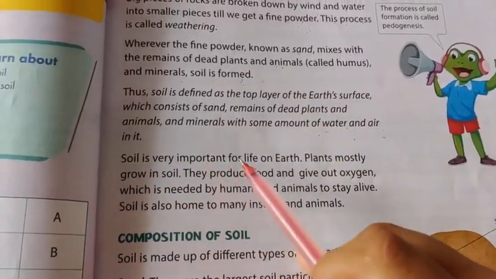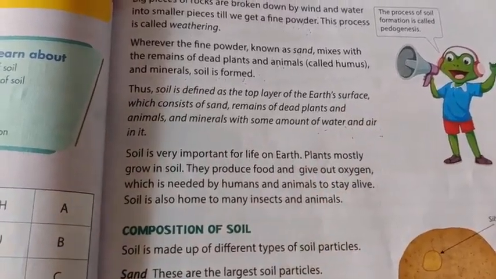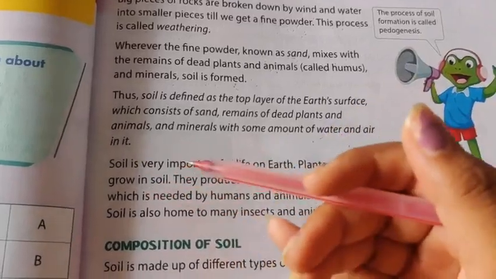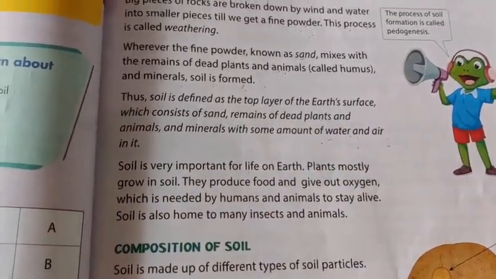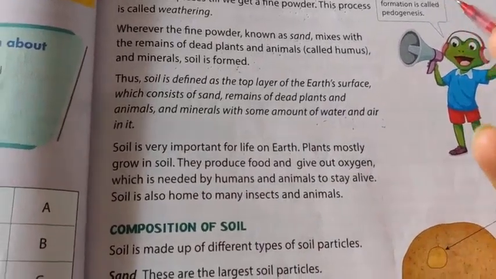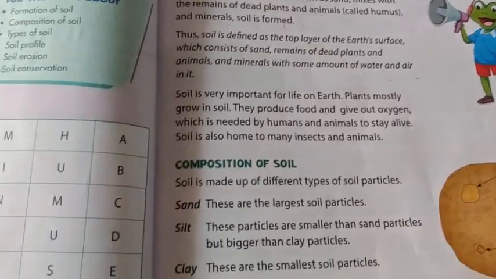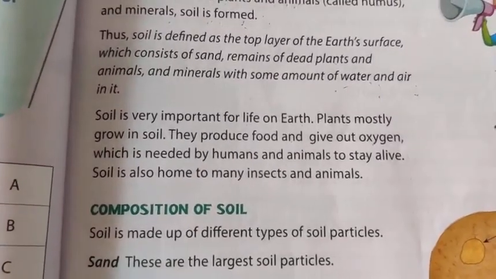Soil is very important for life on earth. Why? Because most of the plants grow in soil, right? Without soil we cannot plant trees. So soil is very important for us, and if there are no plants, no trees, how would we get food and oxygen, right?